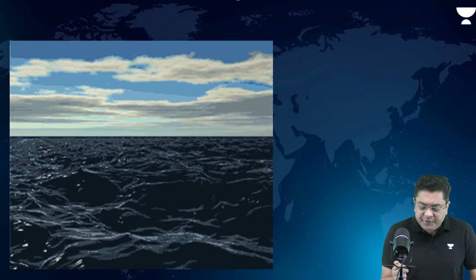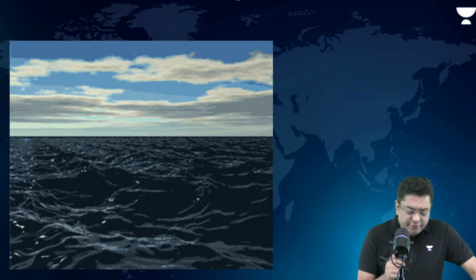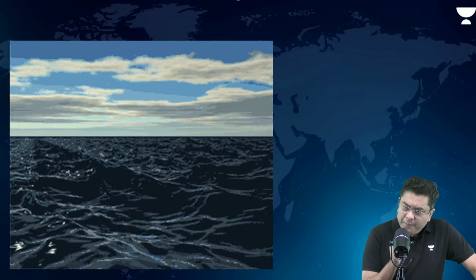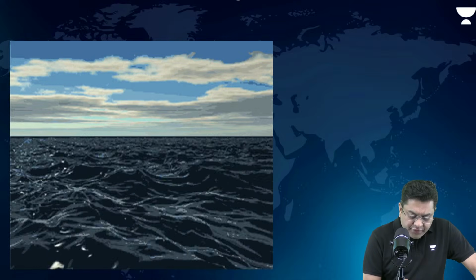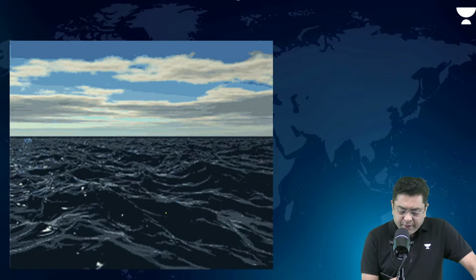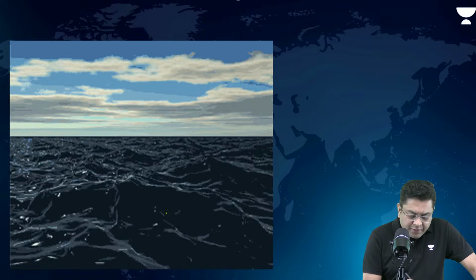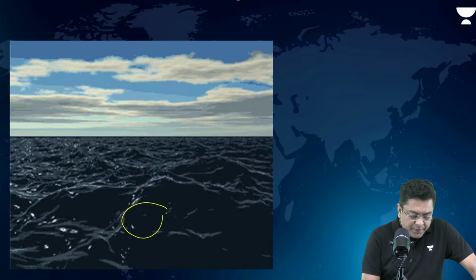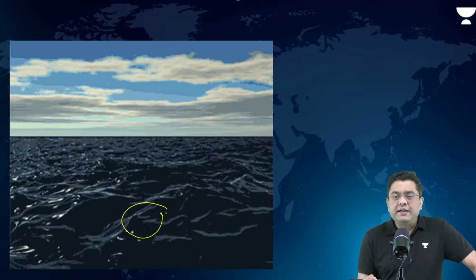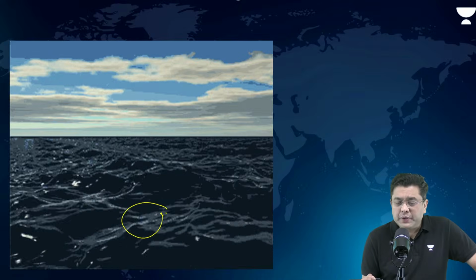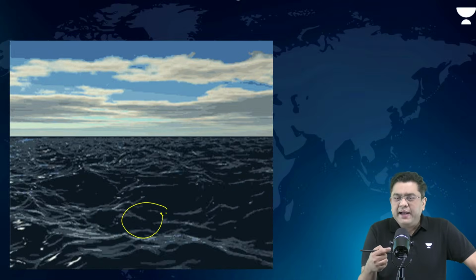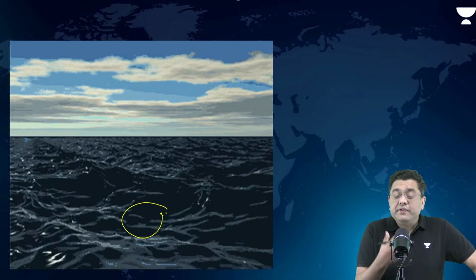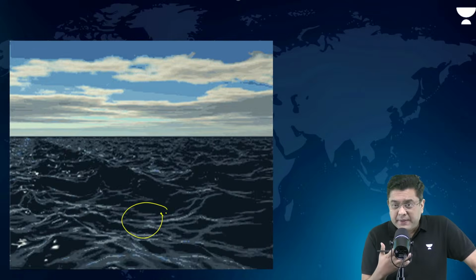Because if you observe this animation very carefully, what do you observe? Observe any section of water here. Let's say you fix your eye on this section of water. Observe the movement which is associated. It comes back to its original position. So, this is a kind of a temporary movement. Right. Now, why is this kind of a motion created?